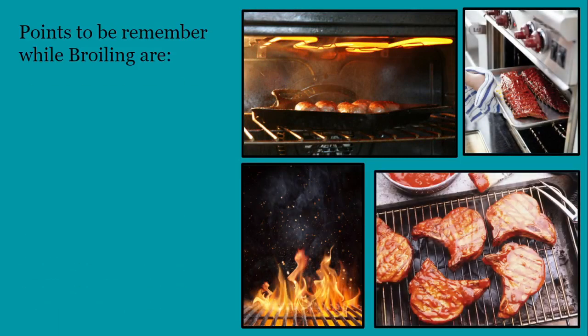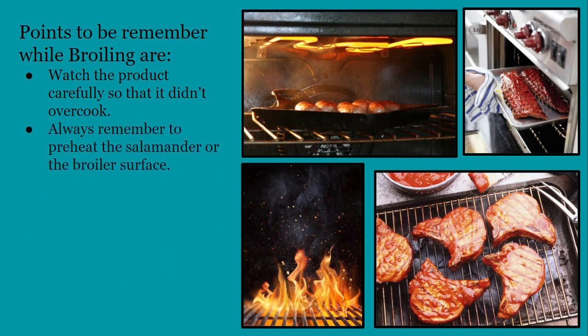Now we are going to discuss some points that we should remember while broiling. As the first point says, the heat source in the broiling is on the one side, and due to high temperature, the food can easily get overcooked or can even get burned. That's why watch the product carefully. The next point says that always remember to preheat the salamander or the broiler surface. Otherwise, it will result in unevenness of the cooking of the food product.